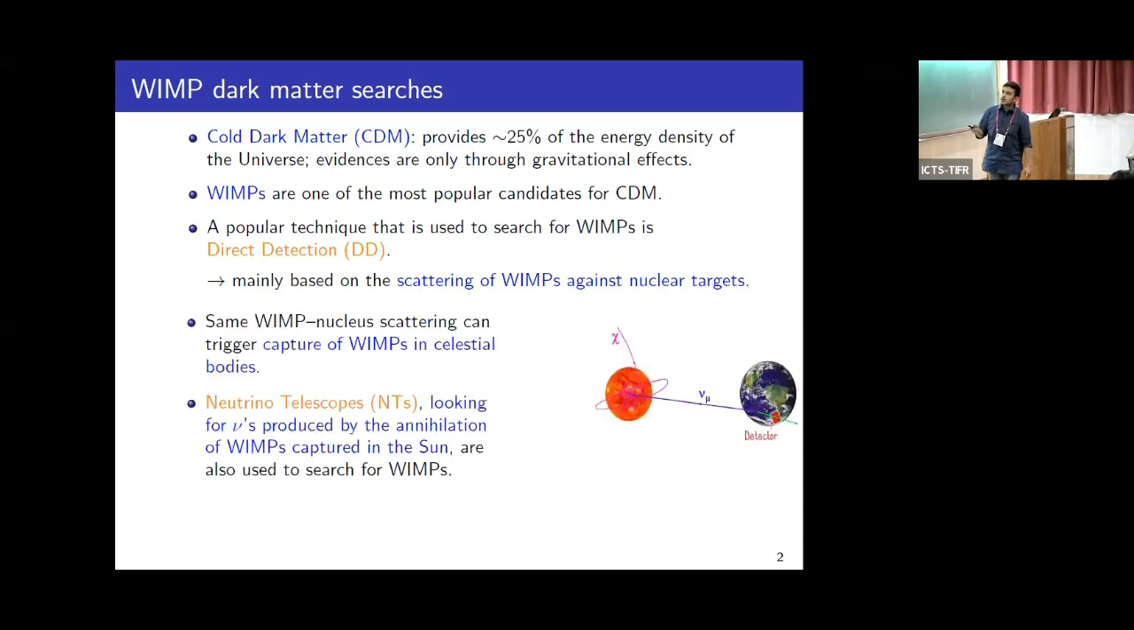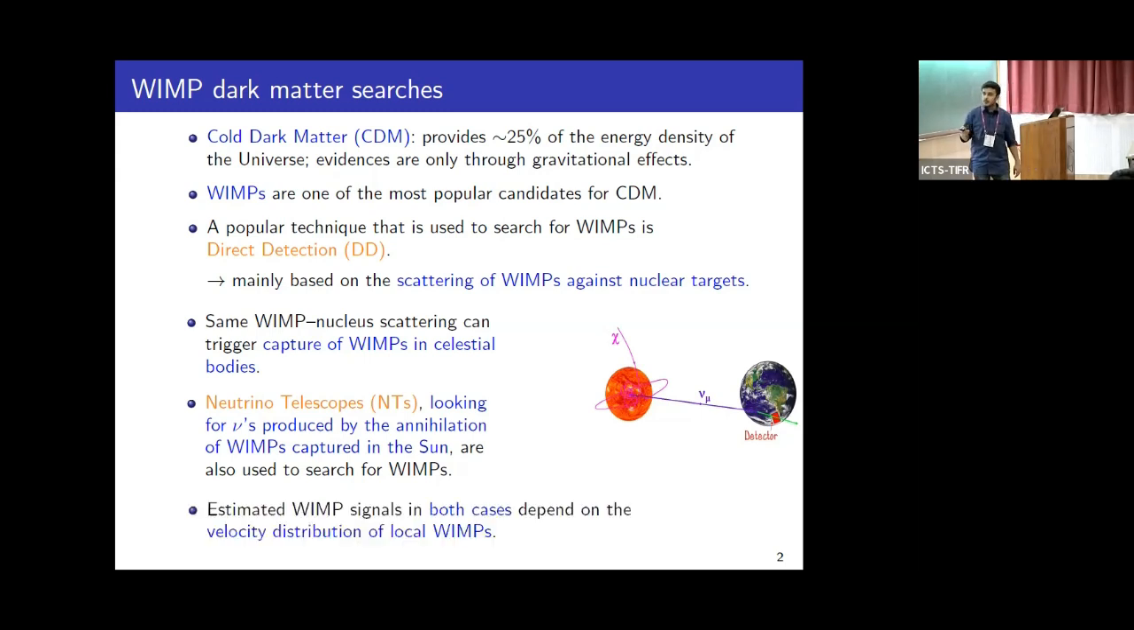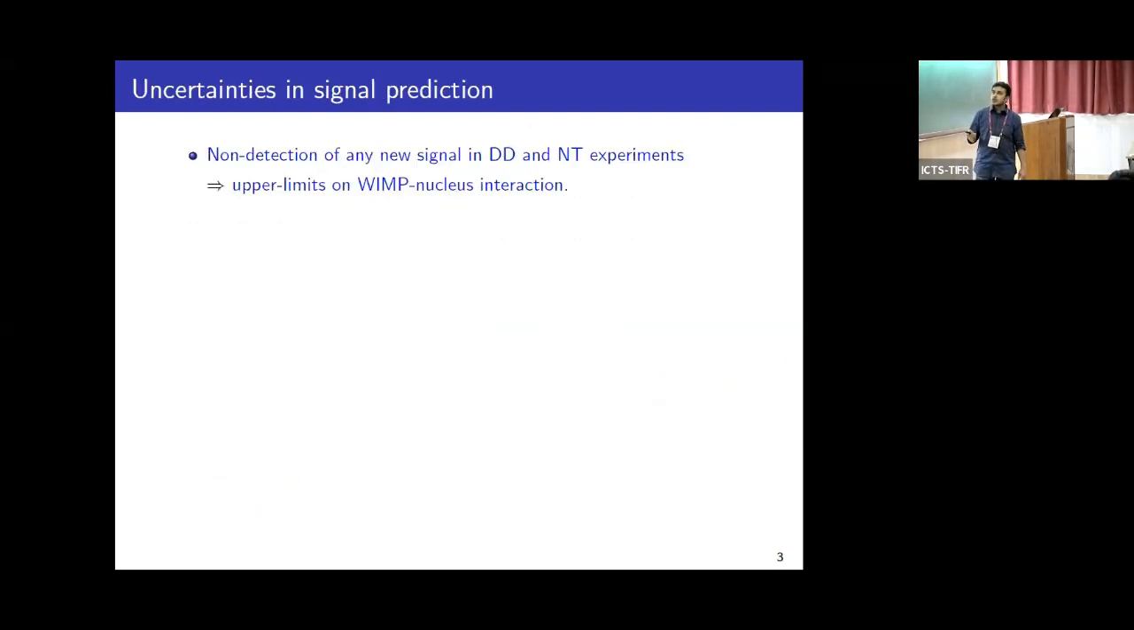Now, the same WIMP nuclear scattering can trigger capture of WIMPs in celestial bodies such as the Sun, where the captured particles can annihilate themselves to produce neutrino signals. Neutrino telescopes, which are looking for this kind of neutrino signal, can also constrain the WIMP scenario. The estimated WIMP signal for both direct detection and capture depends on the velocity distribution of WIMPs in our local neighborhood. Non-detection of any new signal in direct detection or neutrino telescopes puts an upper limit on the WIMP nucleus interaction.